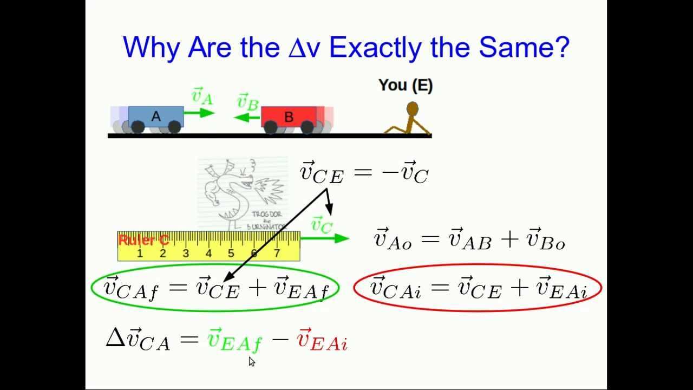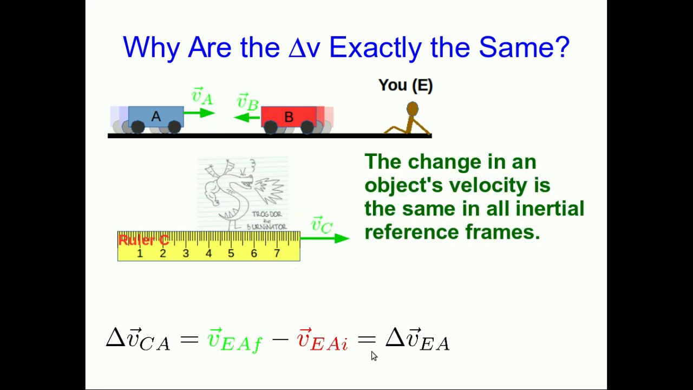But look at what that is. That is the final velocity of cart A as measured in the Earth frame minus the initial velocity of cart A as measured in the Earth frame. So that is just the delta V as measured in the Earth frame. And so we've seen that the two delta V's came out exactly the same because these VCEs cancel. And this will always work for any pair of frames, so we can say the change of an object's velocity is the same in all inertial reference frames.